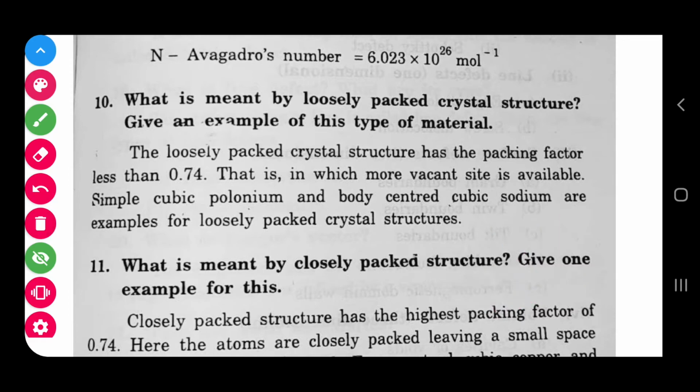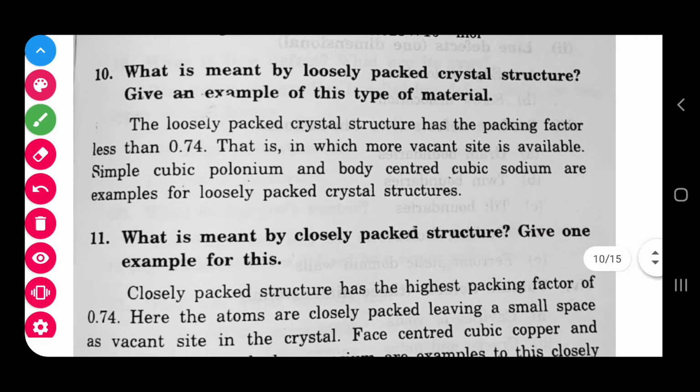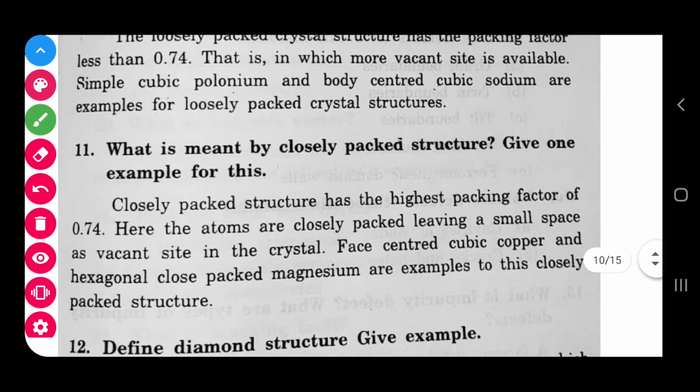So packing factor less than 0.74 means it has more vacant sites. Example: simple cubic polonium has this nature. The BCC structure, body centered cubic, sodium too. SC polonium and BCC sodium are all having this kind of loosely packed nature. That means they have less than 0.74, and more number of vacancy sites will be there.